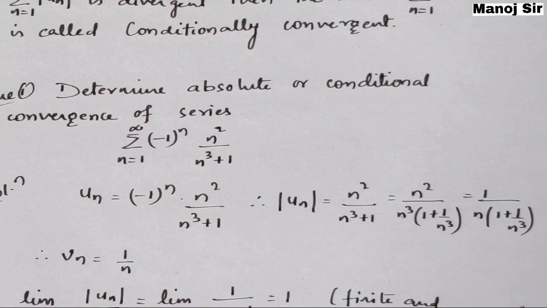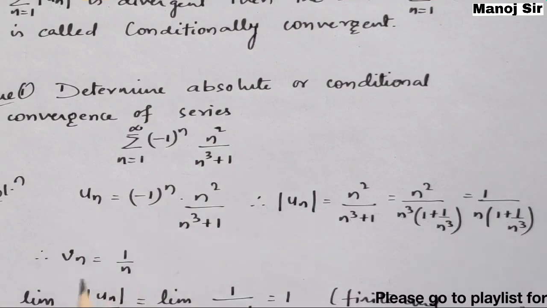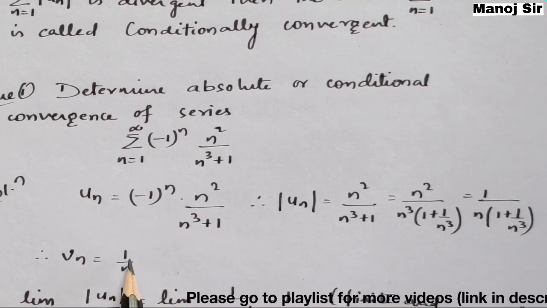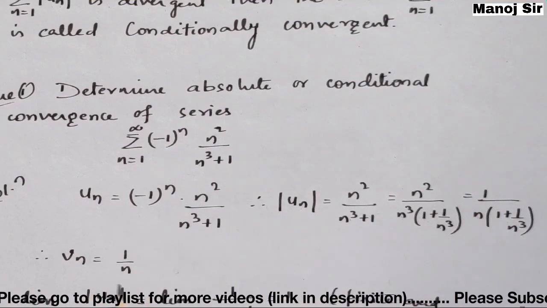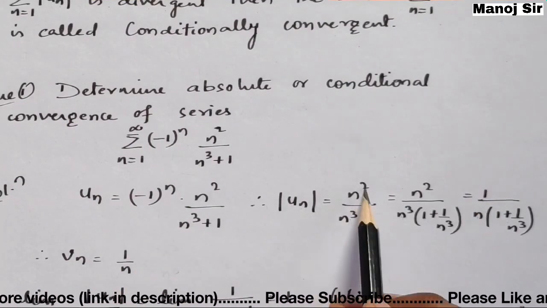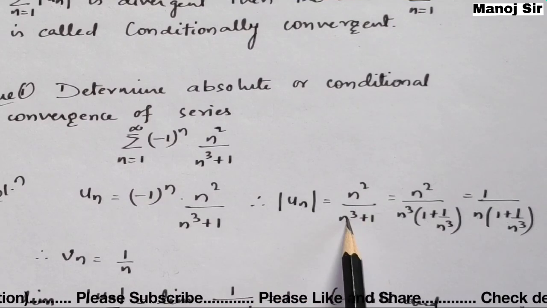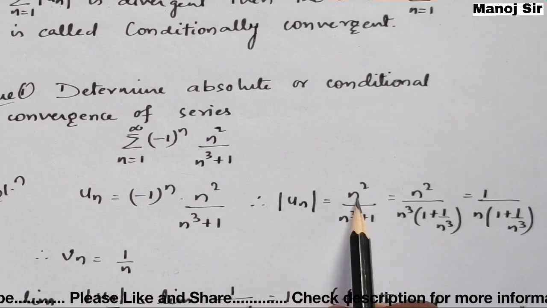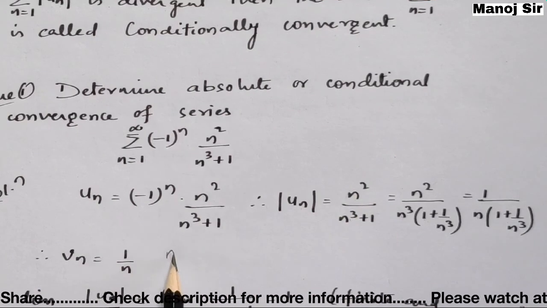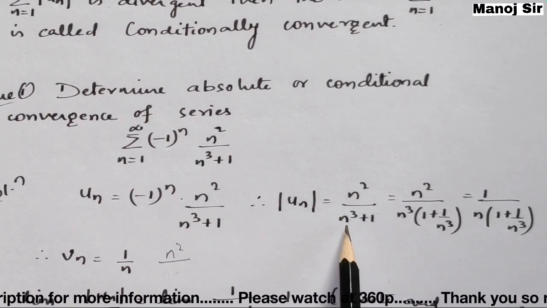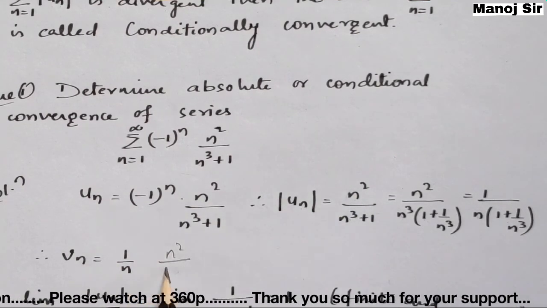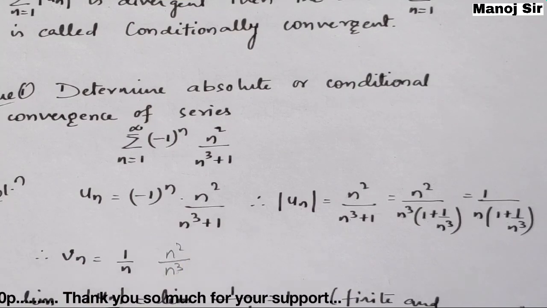In the comparison test, after finding mod of un, we need to find vn. That is this part, 1 upon n. How to find vn? Take n with its highest power in the numerator as well as the denominator. If you take n with its highest power in the numerator, you will get n square. Again, if you take n with its highest power in the denominator part, you will get n cube. Simply solve this, you will get 1 upon n.